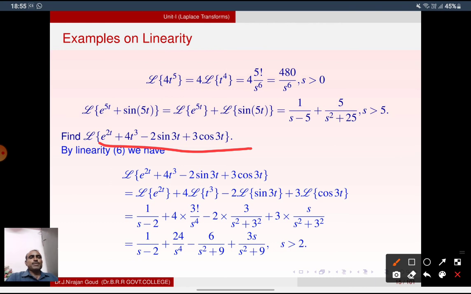So first, e power at is 1 by s minus a. By using that, e power 2t is 1 by s minus 2. In a similar way, Laplace transform of t cube is 3 factorial by s power 4, that is 4 into 3 factorial by s power 4. Sin at is a by s square plus a square. Cos at is s by s square plus a square. Apply this formula and simplify, you will get the answer.